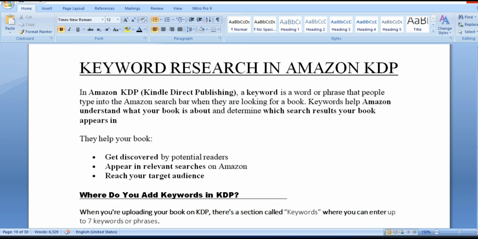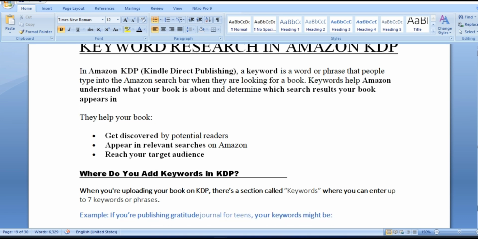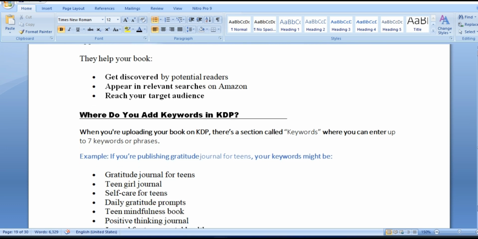Let's say, for example, you've written a book on weight loss for women above 30, and then in your keywords you put keywords like meditation, gratitude, so your book will not be in the relevant searches. So ensure your keywords are matching. We shall see these. And also, having the right keywords helps you to reach your target audience.